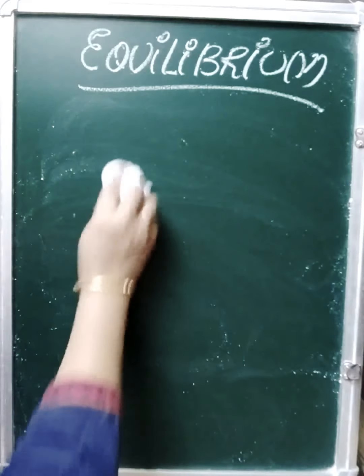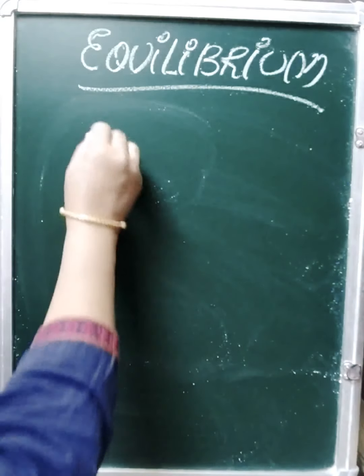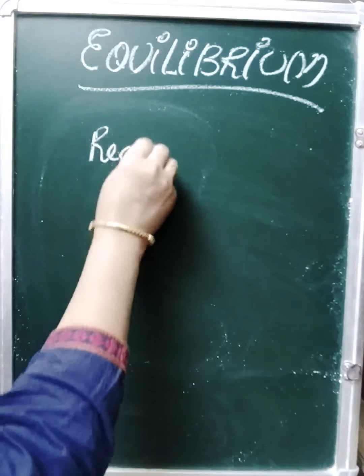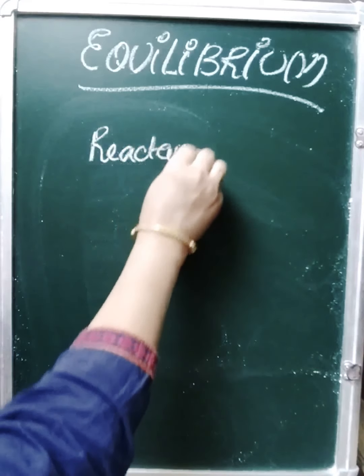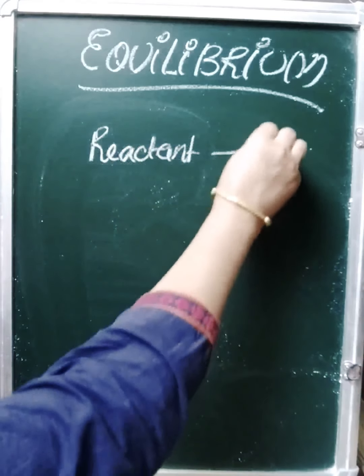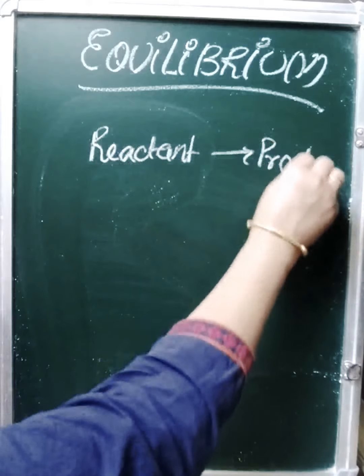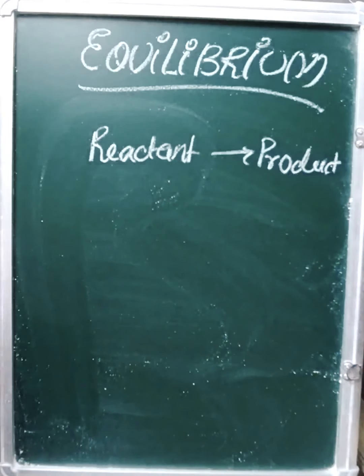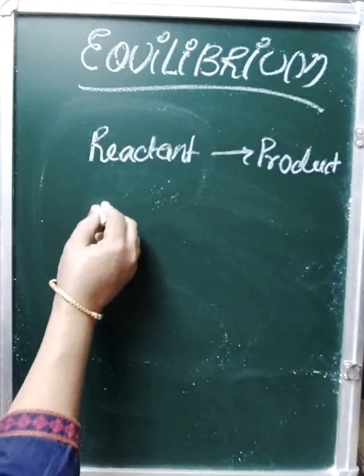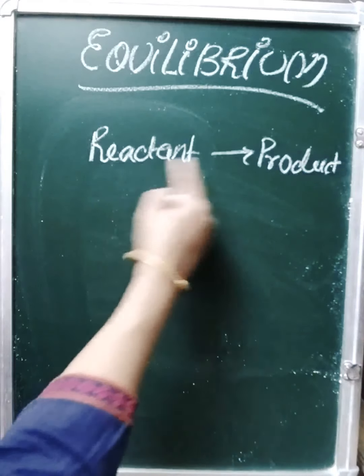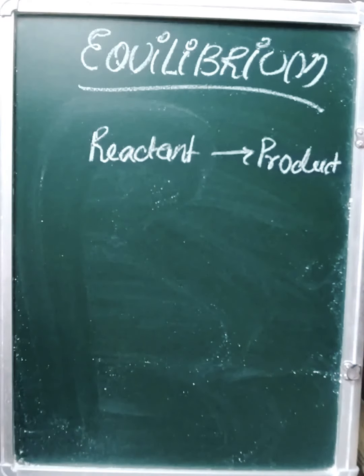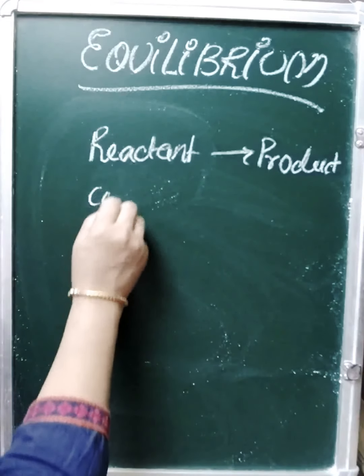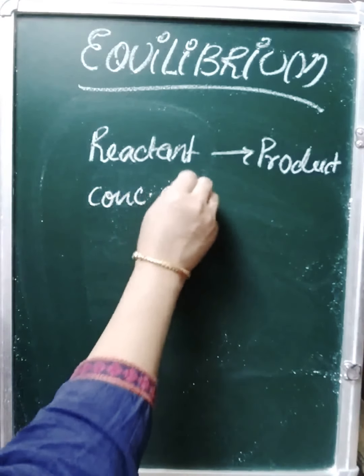Suppose you have taken any reactant which is getting converted to product. We will see that with time, reactant is getting converted to product. So concentration of reactant will go on decreasing.